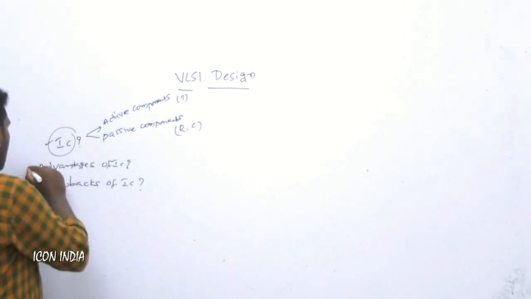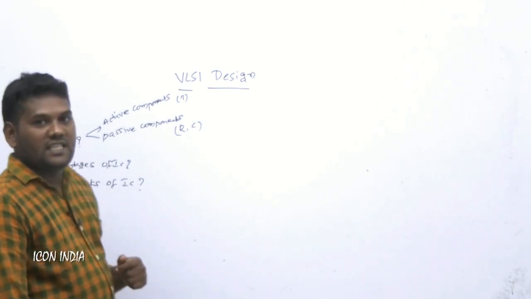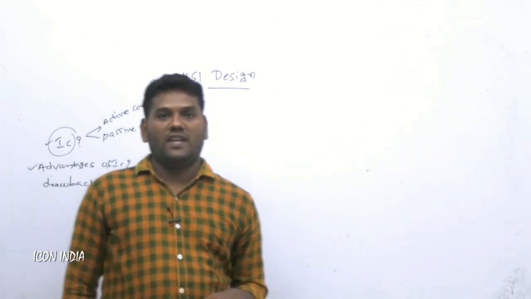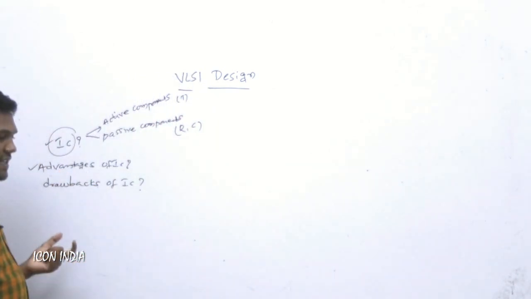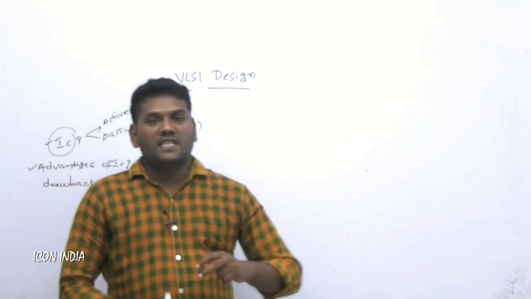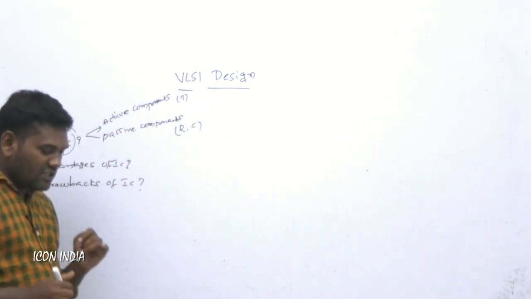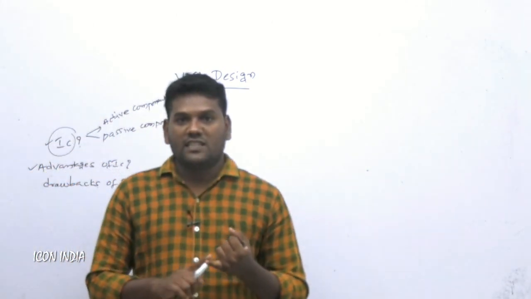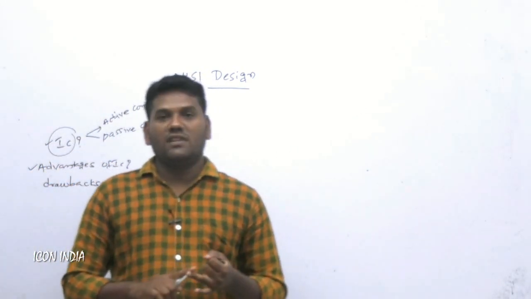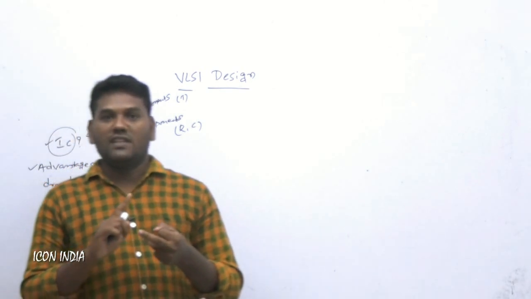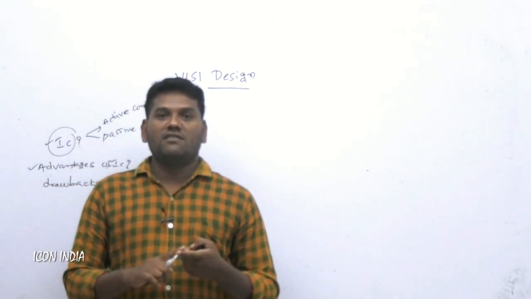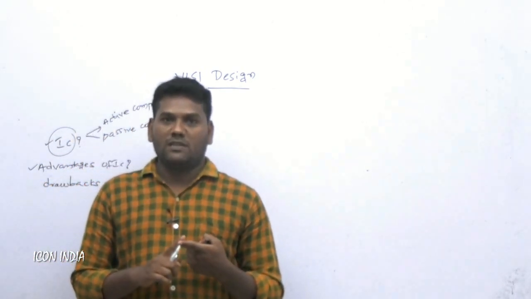Next, why can we go for the IC? What are the advantages of ICs? The main advantage is that it is physically extremely small. The next ones are safety, more reliability, and high operating speed.